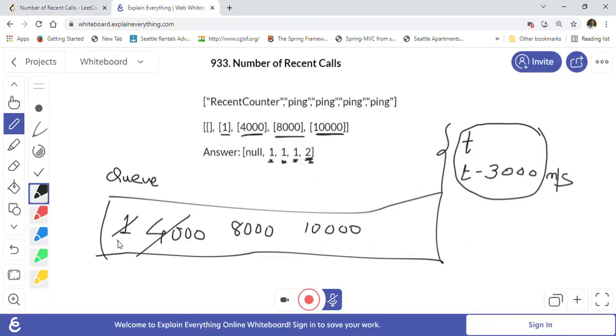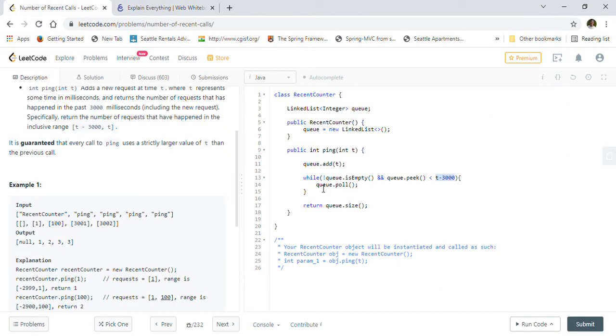element, right? As we polled 1 here, we polled 4000 here because they are less than this range basically, right? So we will poll that out if it is less than this range, and then at the end we will just return the q dot size, right? So this is the implementation, very simple and very simple to understand also.